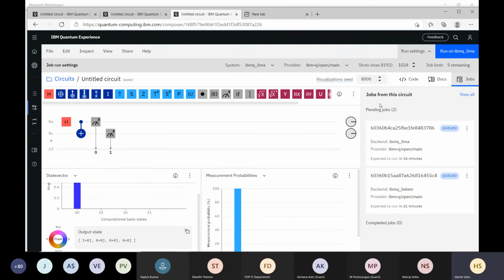Once you are equipped with the basics and fundamentals, you can create your own complex circuits as you learn, and you can also do machine learning, which we will see in the next session. Because this quantum gate material was not covered in earlier sessions, I have to cover that, and due to that we are lagging in all sessions.